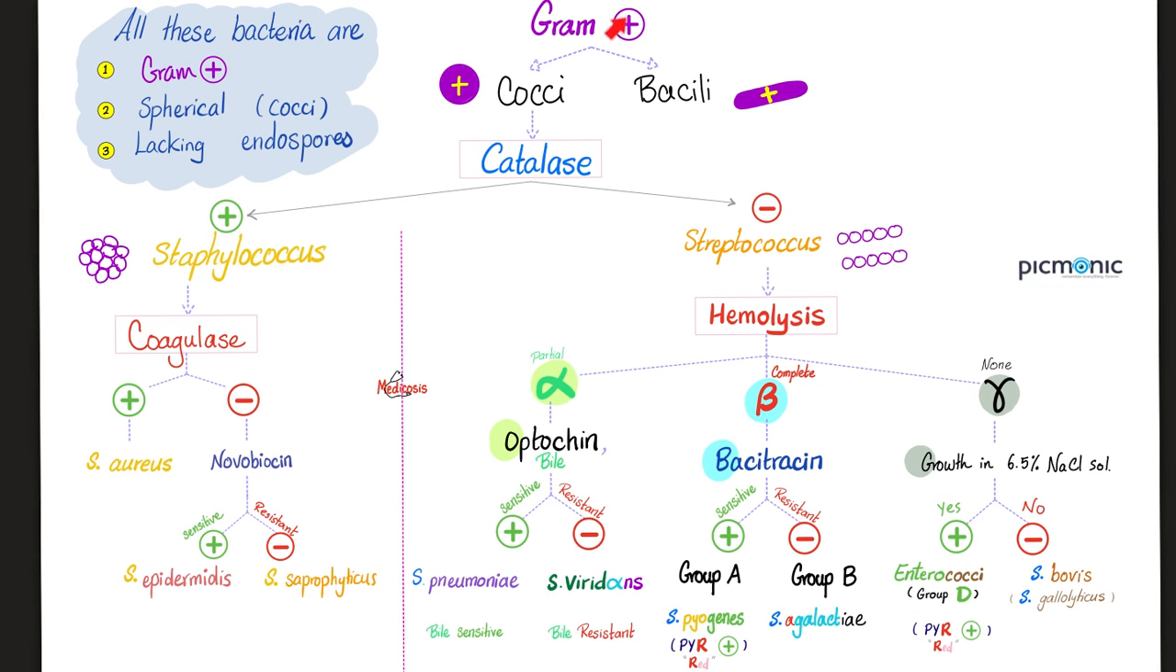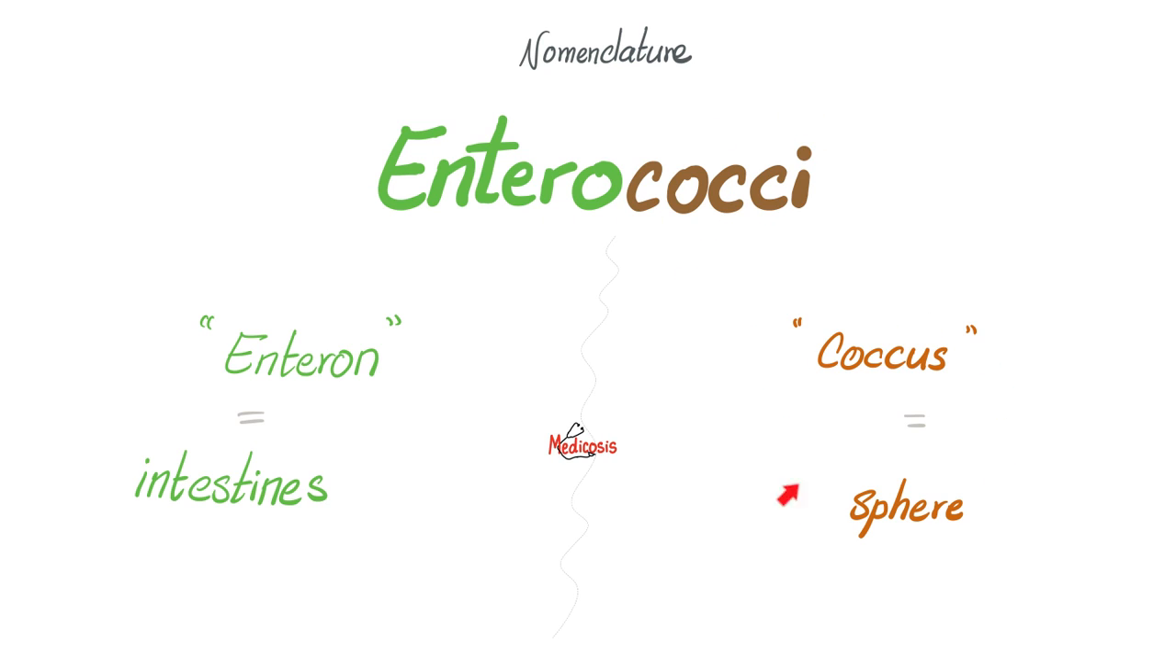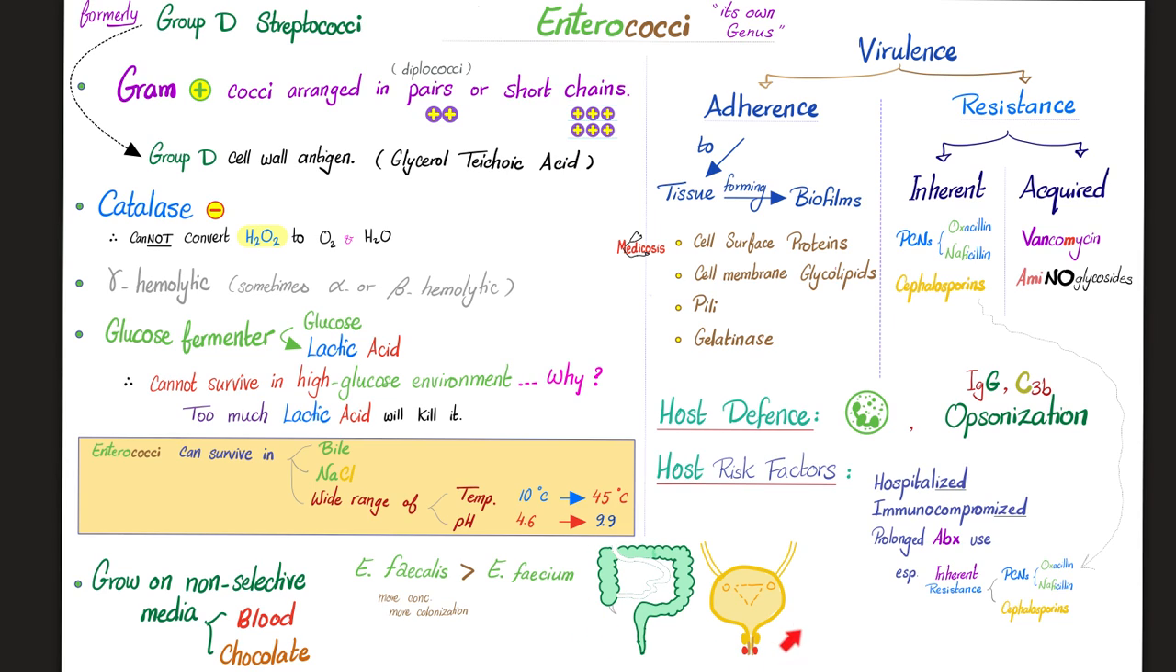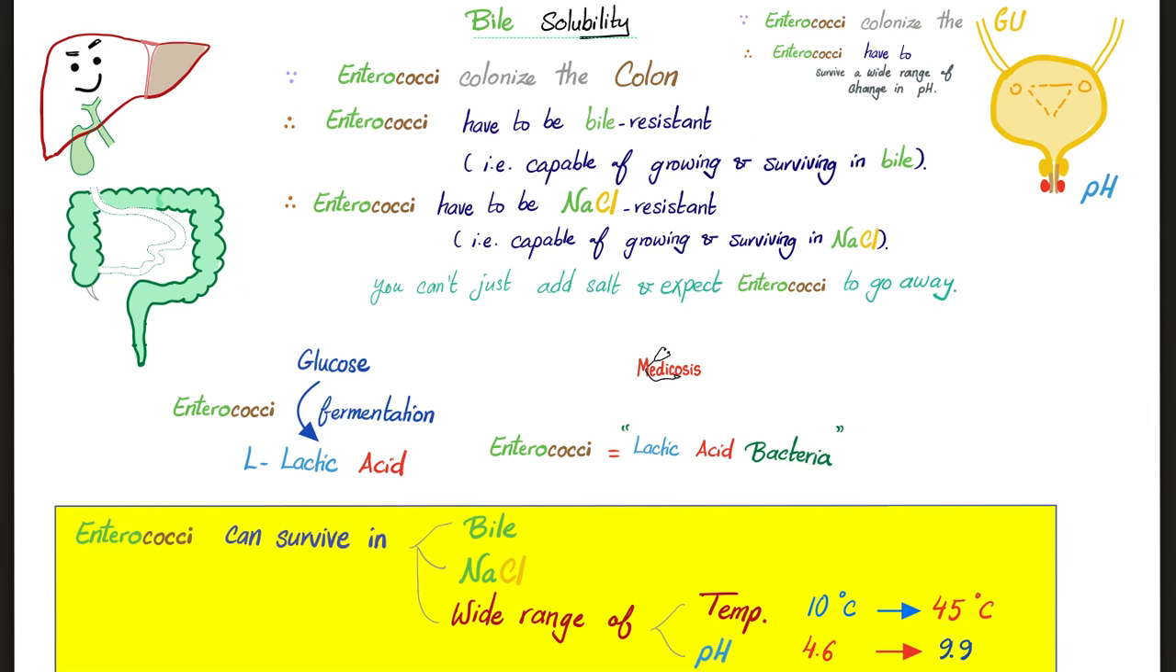Enterococci are here. They are gram-positive cocci, catalase-negative, gamma hemolytic. They grow in bile. They grow in 6.5% salt solution. Enterococci literally mean spherical bacteria that live in the intestine. They live in your colon and your urinary tract. They survive bile. They survive salt.